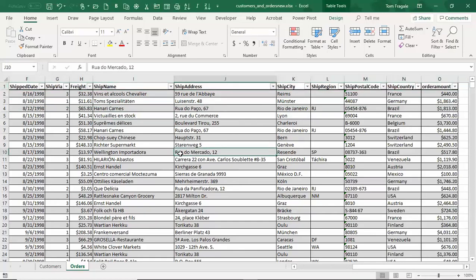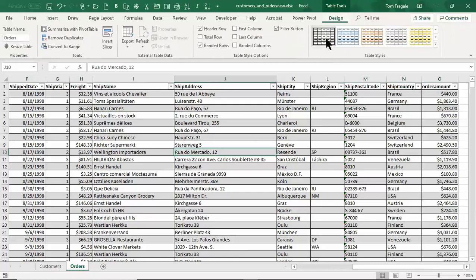Now I would give this table a better name. So I'll pick on the design menu, and then over here, it says orders. So the two sheets now are formatted as a table, and the two sheets have a better table name up there on the design menu.